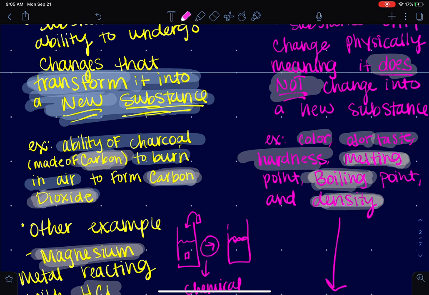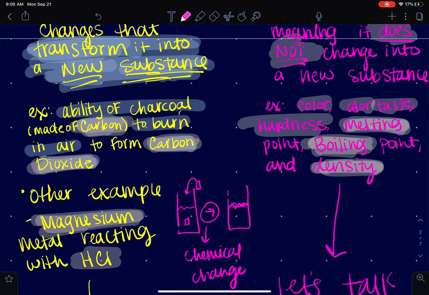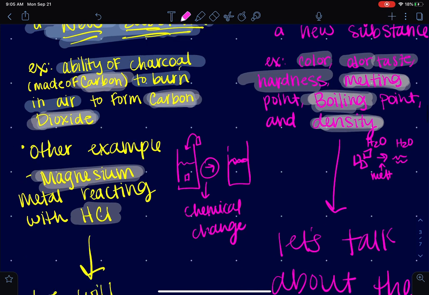But think about ice. So if I take ice, which is in cubes, right? This is H2O. It's actually just solid water. If I melt it and make liquid, it's still H2O. So you see right here, I didn't change anything. All I did was melt. So this is a physical change. So we didn't create a new substance, we just changed the way it looked.